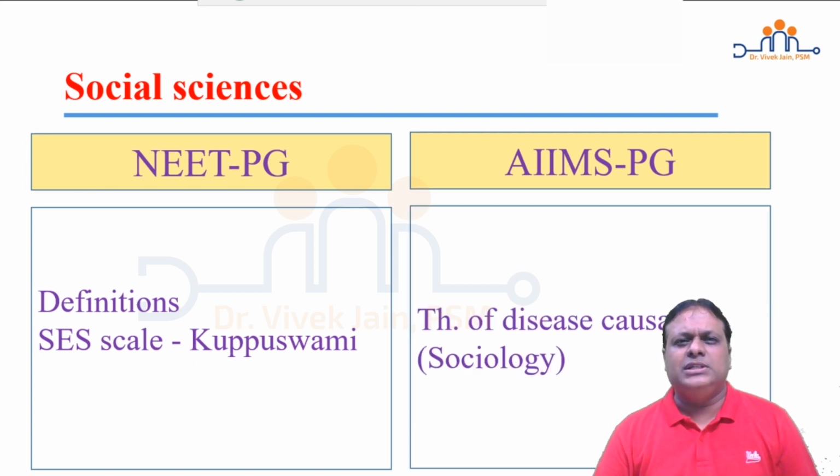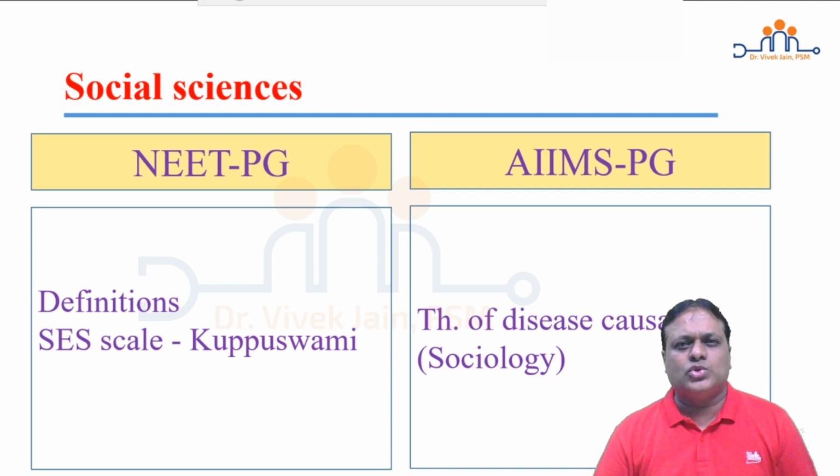When we look at AIIMS PG, they focus on theories of disease causation in sociology, especially Marxist theory. Besides Marxist theory, you should also know feminist theory, Parsonian theory, and Foucauldian theory. McKeown theory of tuberculosis you must also do, along with definitions of and objectivity of opinion, belief, attitude, types of learning, customs and habits also. One topic which is common in both NEET PG and AIIMS PG here is definitions of culture, acculturation, internalization should also be known.